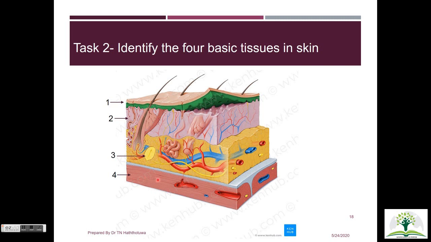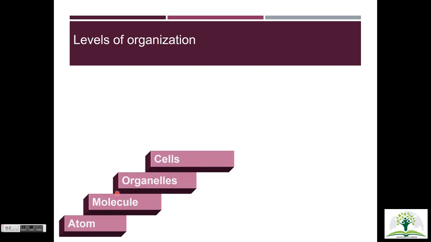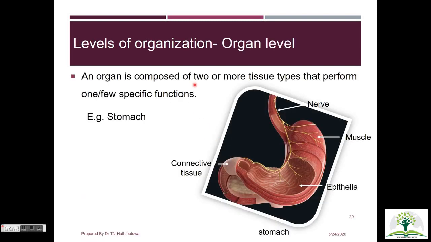Number 1 indicates the epithelial tissue, and number 2 indicates the connective tissue in the dermis of the skin. Number 3 indicates the nervous tissue. Lastly, number 4 indicates the muscle tissue. With that, we have discussed the chemical level, cellular level, up to the tissue level. The 4th organization level is the organ level. An organ is composed of different proportions of the 4 basic tissues in order to perform one or a few specific functions.